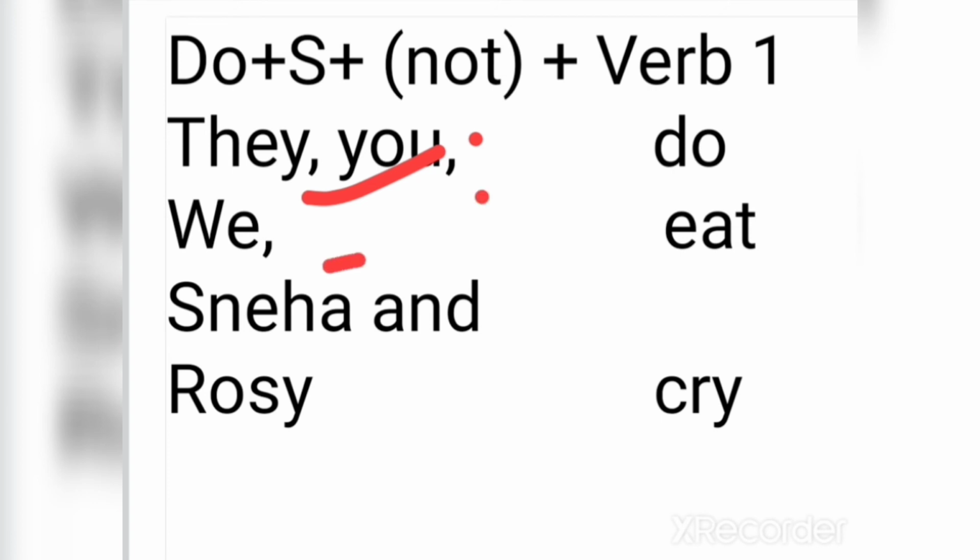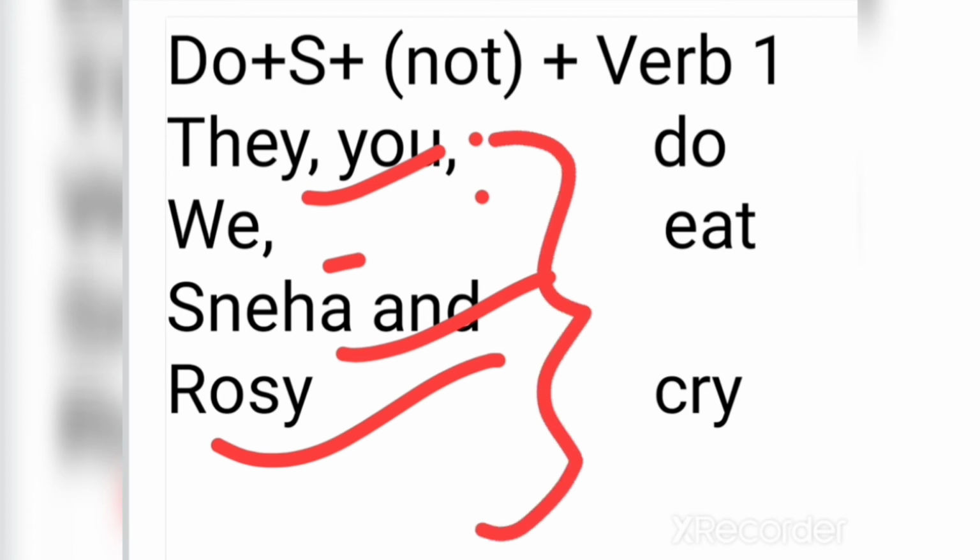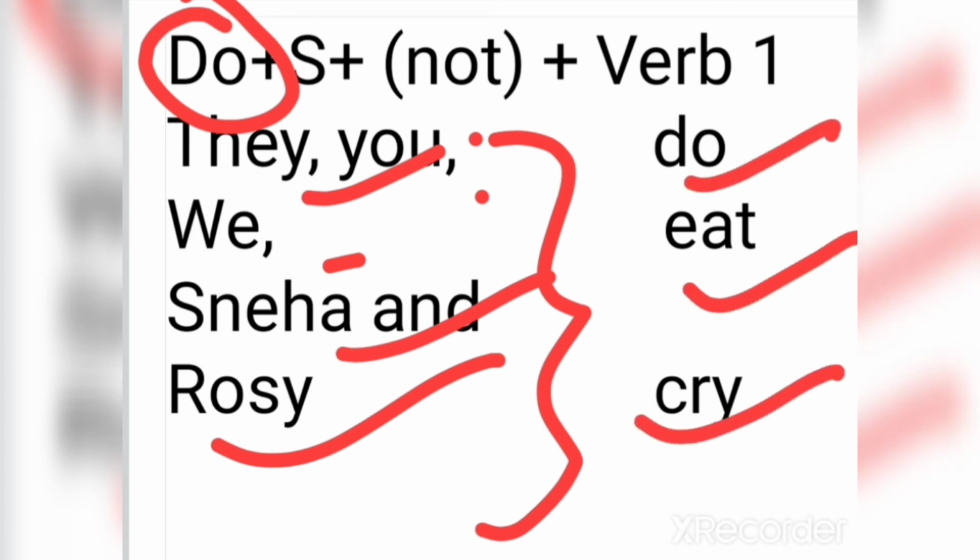Here they and you, these both are plural subjects. We, Sneha and Rosie, these are plural subjects, and with these plural subjects we use do for interrogative sentence, and then we use the first form of verb, that is do, eat, cry. So if there is plural subject, then we use do for interrogative sentence, and then we use the first form of verb.